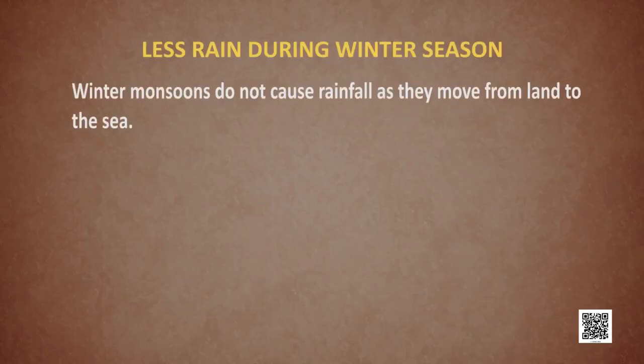They are highly beneficial for the Rabi crops. Remember, we have 3 agricultural seasons in India: Rabi is the winter season. The precipitation is in the form of snowfall in the lower Himalayas. It is this snow that sustains the flow of water in the Himalayan rivers during the summer months. So, Himalayas are the water divide also. While talking about less rain during winter season, we are saying that winter monsoons do not cause rainfall as they move from land to the sea.